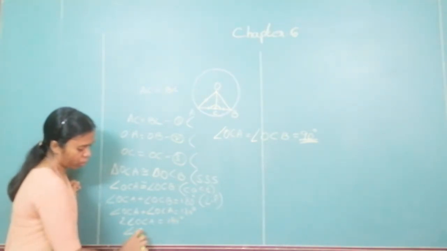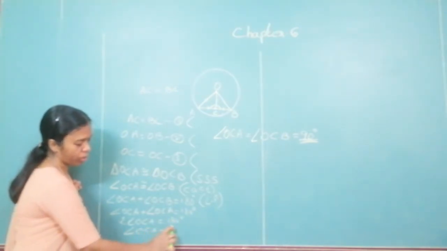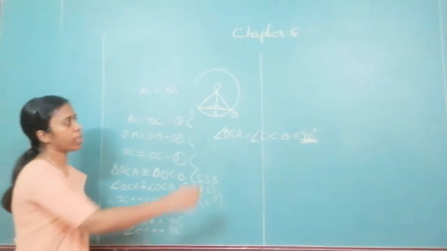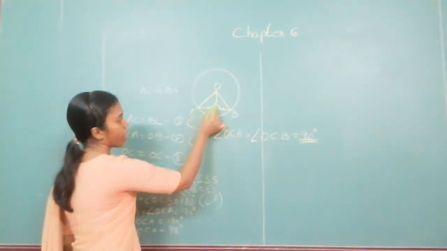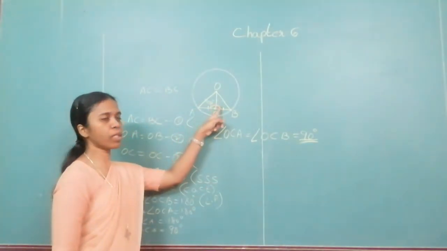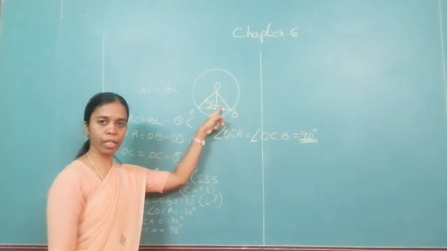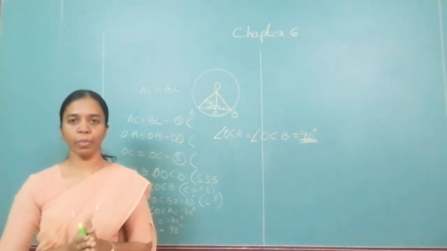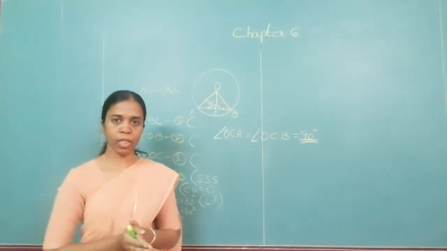Therefore, how much is angle OCA? Angle OCA is equal to 90 degree. If this is 90 degree, this is the same as this, so this also will be 90 degree. If it is 90 degree, that means it is perpendicular. This is how I prove it. Is it clear to everyone?